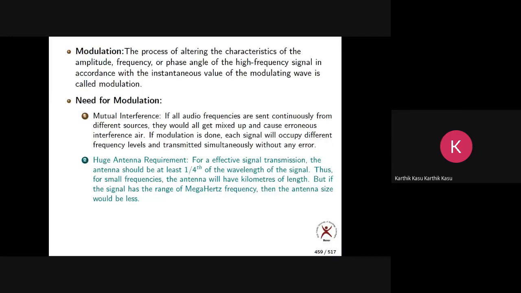But if you modulate, I told you, the basic idea of modulation is frequency translation. Now your low frequency signal becomes a high frequency signal. When the frequency is more, the height will be very, very less. So you take your mobile. If you want to transmit your voice without modulation, you need an antenna height of some kilometers, which is practically not feasible at all. Who will design an antenna height of some kilometers?